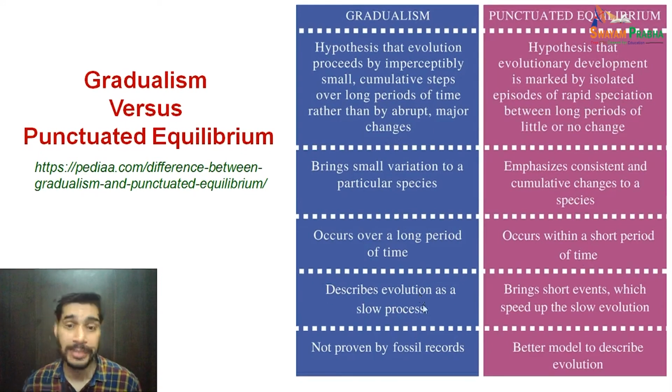Gradualism describes evolution as a slow process because small changes are accumulated over time. Whereas in case of punctuated equilibrium, it brings out short events which speed up the slow evolution. Though gradualism is not proven by fossil records, punctuated equilibrium in terms of fossils is a better model to describe evolution.